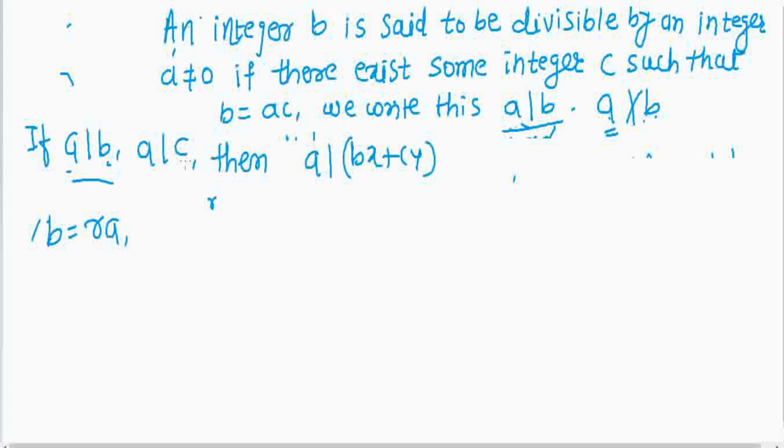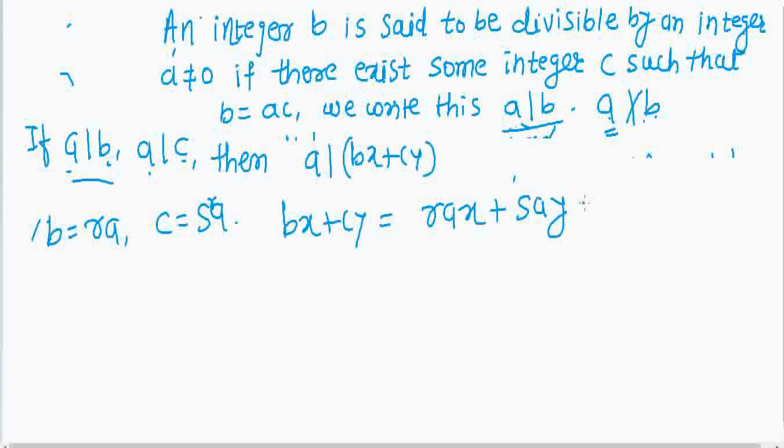Again, c is divisible by a, so we have c equal to s into a. Then bx plus cy equals rax plus say. This gives us a common, a times rx plus sy. R and x are integers, s and y are integers, so rx plus sy is also an integer. This shows that a is a divisor of bx plus cy.